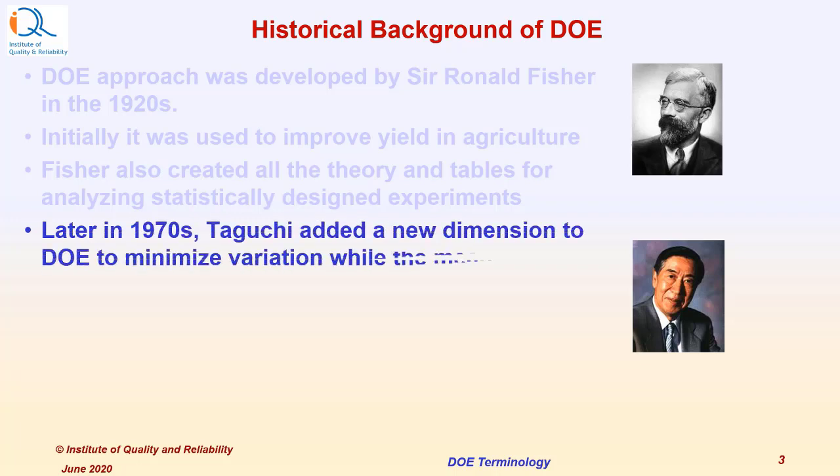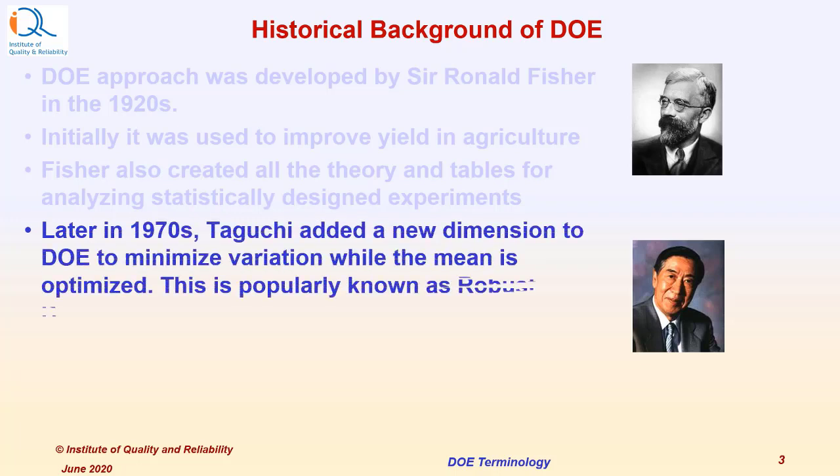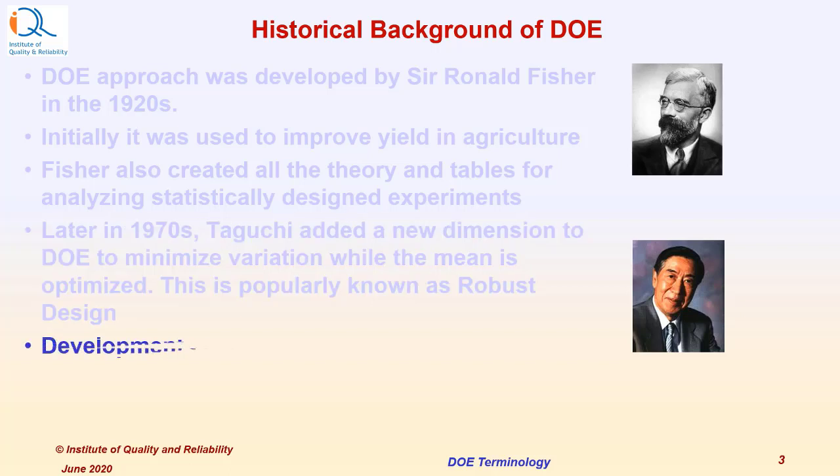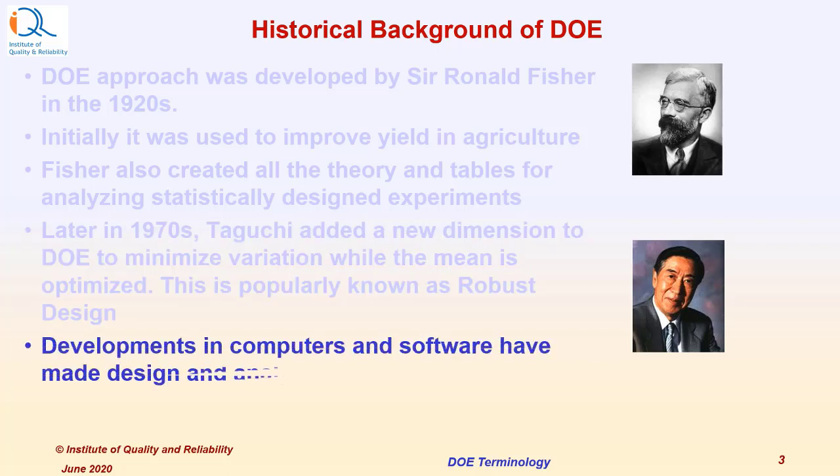Later, in the 1970s, Taguchi added a new dimension to DOE to minimize variation while the mean is being optimized. This is popularly known as the robust design approach. Developments in computers and software have made design and analysis of experiments much easier.